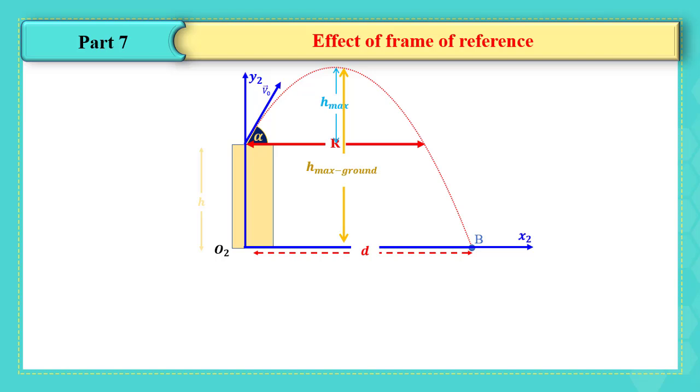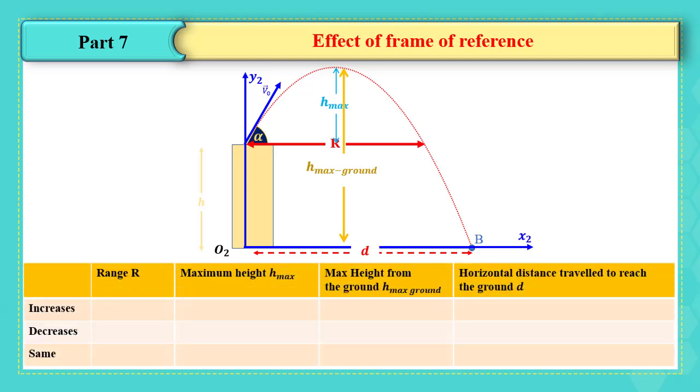Now we are going to see if the choice of the frame of reference will affect the range, the maximum height above ground, and the horizontal distance. Think of it and let's check the answer. It's clear that when we draw the first frame of reference and then the second frame of reference, none of what is represented on the graph changed. We have the same range, same maximum height, same maximum height above ground, and the same horizontal distance traveled to reach the ground D.